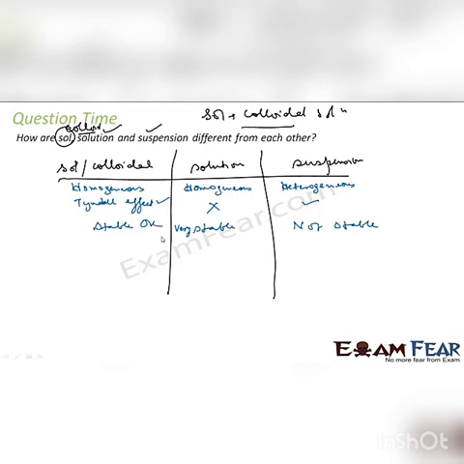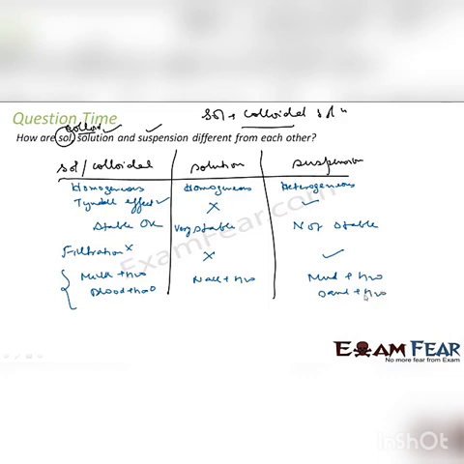And the colloidal solution can't be separated. Filtration will not help you. Here also filtration will not help you, but here filtration will help you to separate the solid particles. Okay, example in this case will be milk plus water, or even you can take blood and water. In fact, blood itself is the example of colloidal solution. Right? In the case of solution, you can take common salt and water or sugar and water. Suspension, a good example is mud and water, or you can take even sand and water.